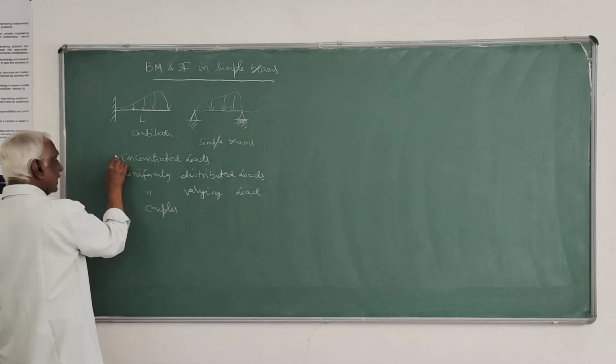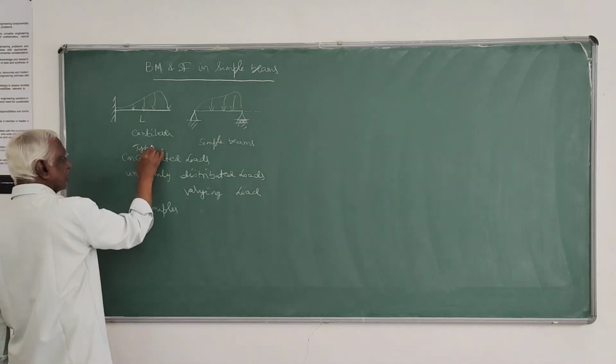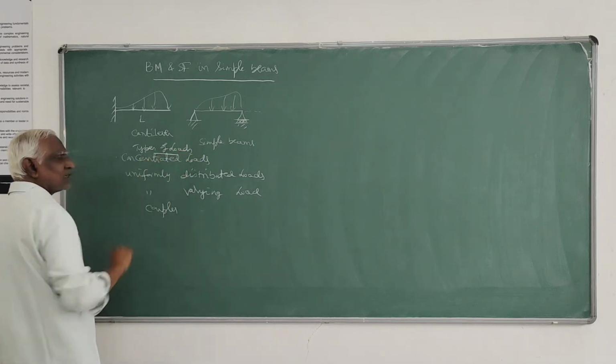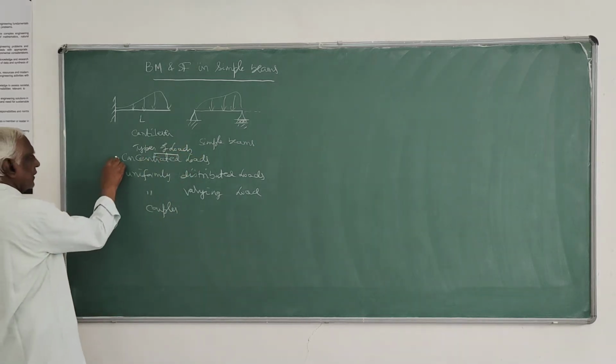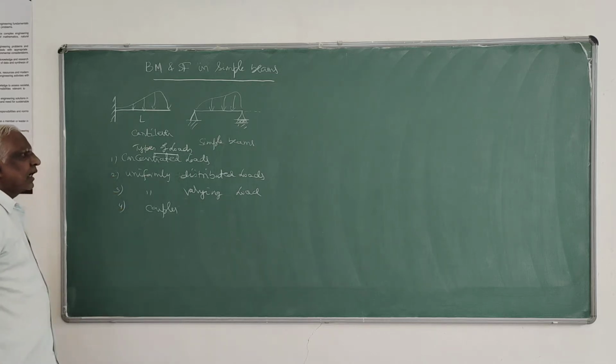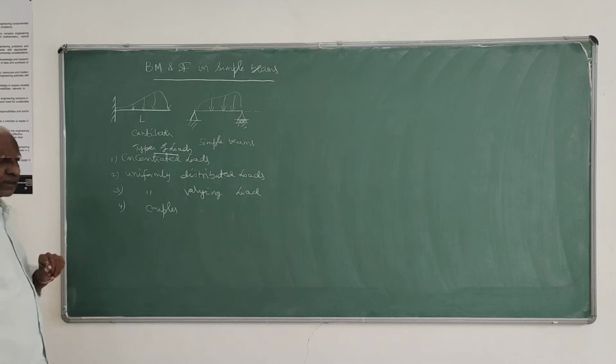So these are the types of loads on simple beams. There are four categories of loads you can apply on these simple beams.